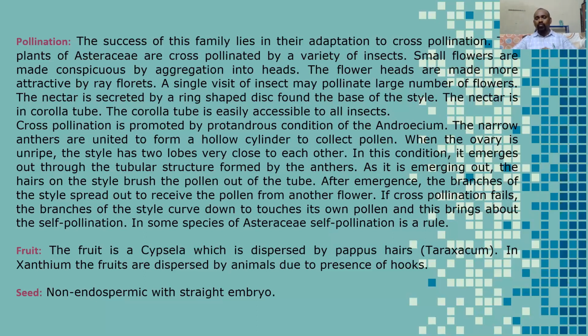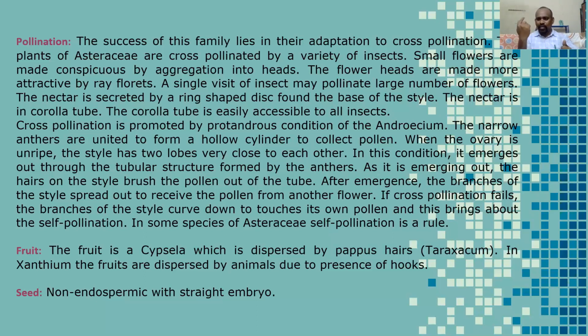But if unfortunately cross-pollination does not happen, sometimes the stigma of the flower, the female reproductive part, bends backwards and collects the pollen grains present in the same flower.